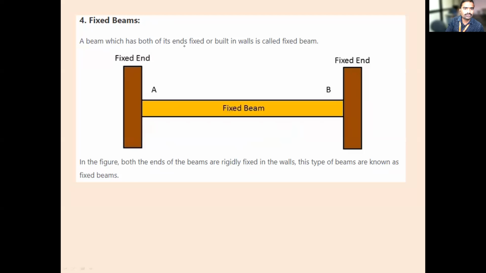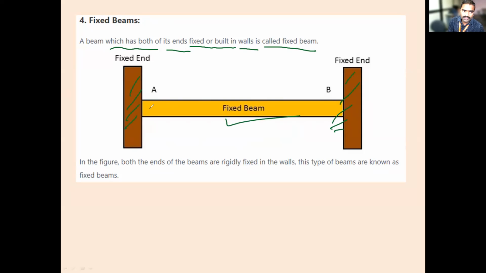Now the fixed beam. What is a fixed beam? A beam which has both of its ends fixed, or built into walls, is called a fixed beam. AB is a beam. A is one support, it is fixed, and B is the other end, it is also fixed. Such a beam is called a fixed beam.